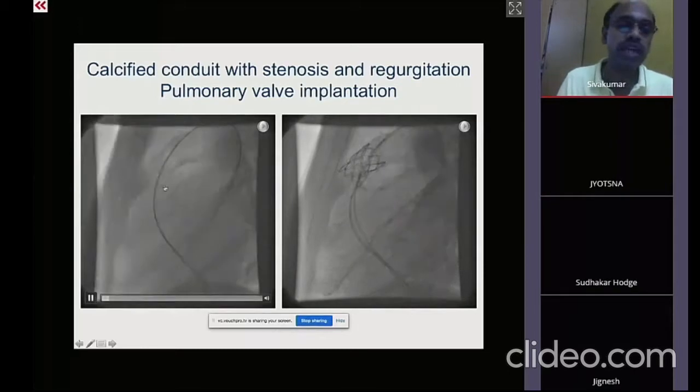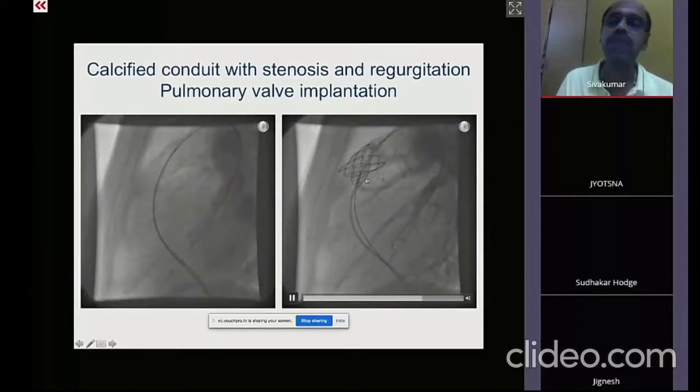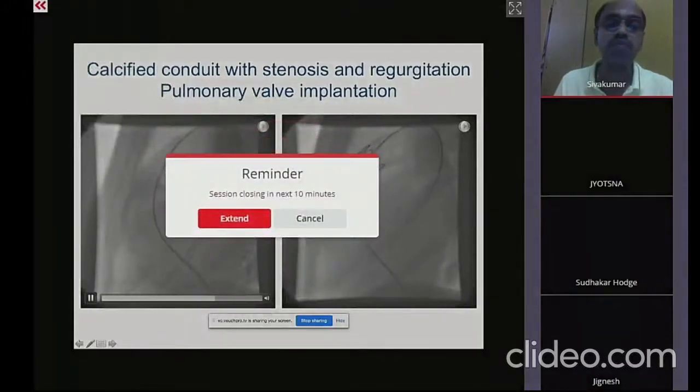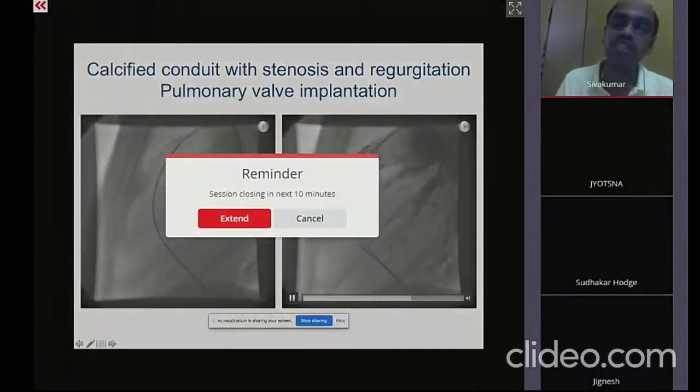Now, in the initial days, if there was a conduit which was calcified, they used to just implant the Melody valve, hoping that it would offer a permanent solution. But later they realized that the conduit with the Melody valve was continuously moving against the sternum anteriorly, and the continuous movements were producing lots of stent fractures, resulting in poor functioning of the valve. Hence the entire procedure got modified after the first 5 to 6 years in such a way that a conduit will first be pre-stented, and after the stenting, the Melody valve will be landed within the pre-stent.